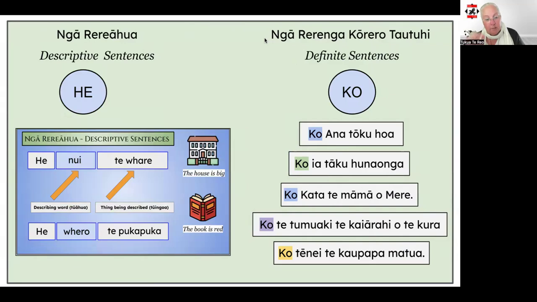In the videos about descriptive sentences and definite sentences, I showed you these 2 sentence models. In the descriptive sentence structure, we started the rere āhua with he, and then the āhua followed by the item we're describing. He nui te whare. And then with the rerenga kōrero tautuhi, or definite sentences, our rerenga kōrero all started with ko. Ko ana tōku hoa, ko ia tāku hunanga, and so on.